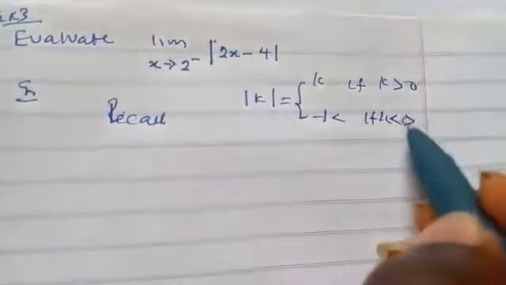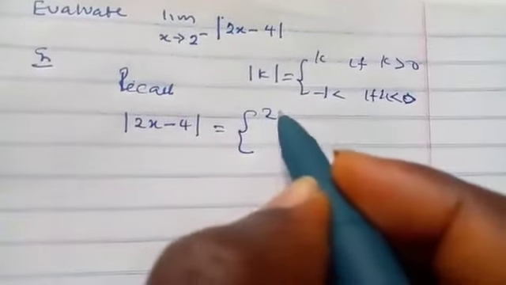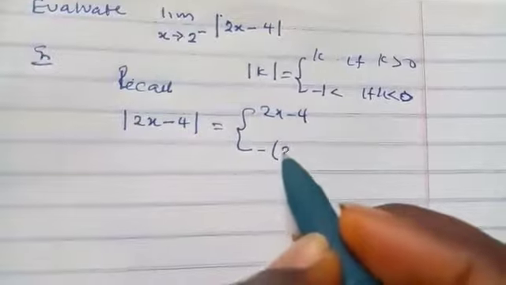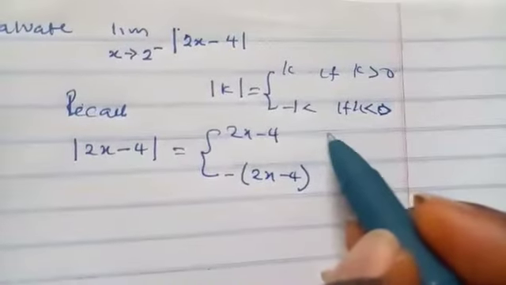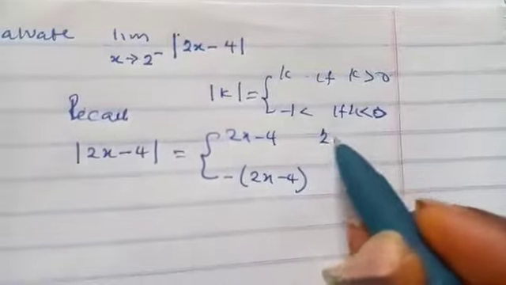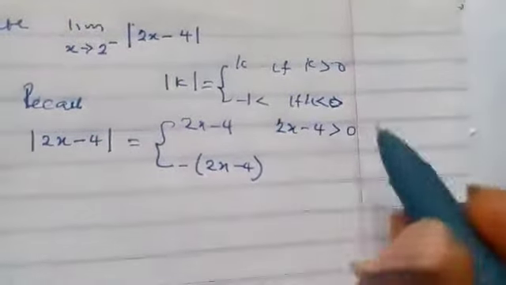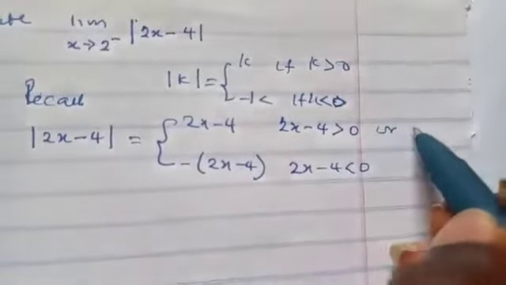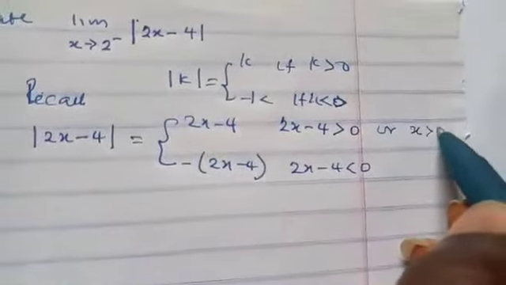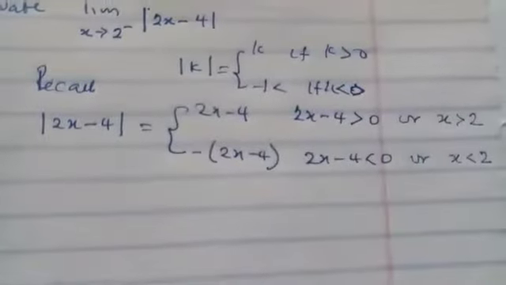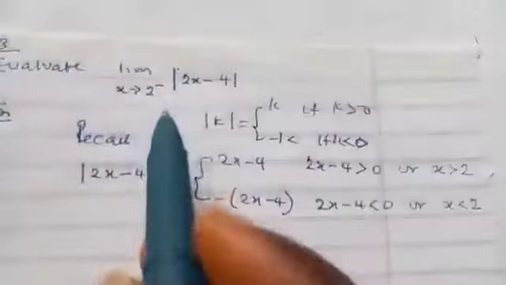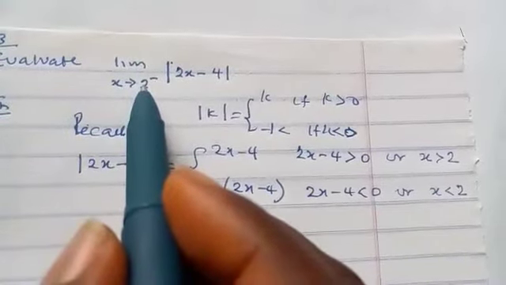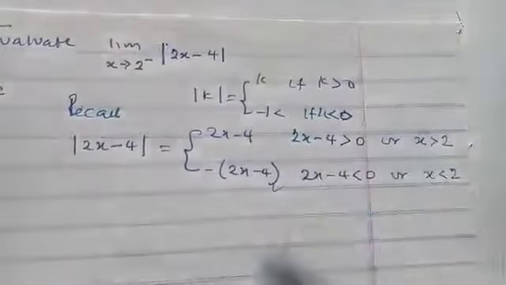Now, this is the absolute value. We know that it will be the same thing as 2s minus 4, and minus 2s plus 4. It will be equal to 2s minus 4 if 2s minus 4 is greater than 0, and minus 2s plus 4 if 2s minus 4 is less than 0. Here we can say s is greater than 2 or s is less than 2. But here we are dealing with the left hand limit, that is numbers that are less than 2, so this is the one we pick.